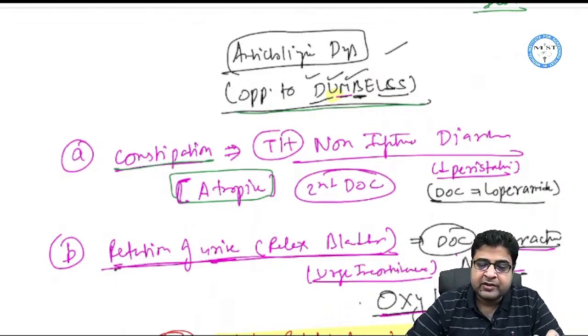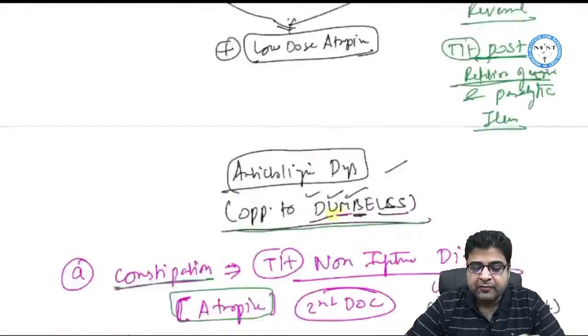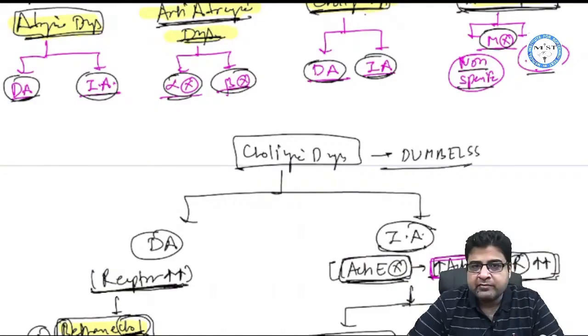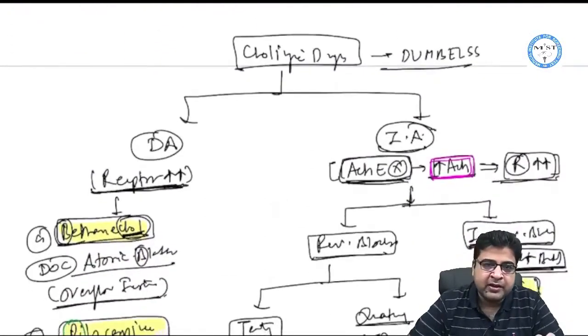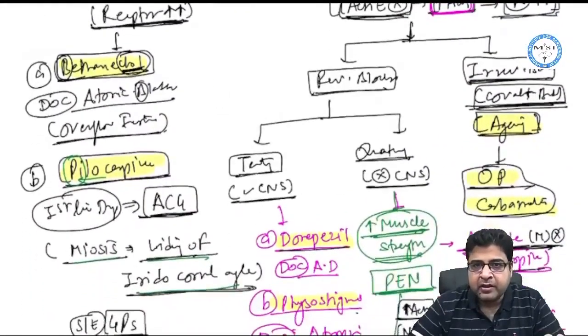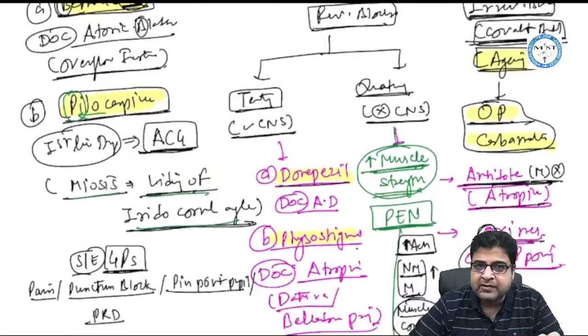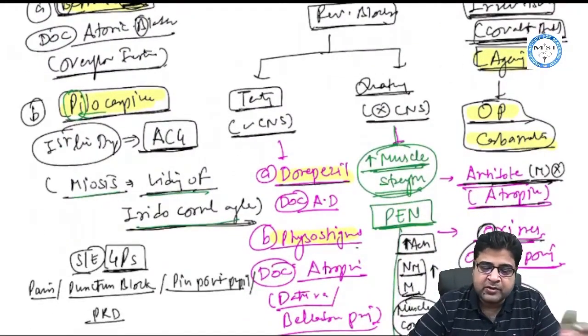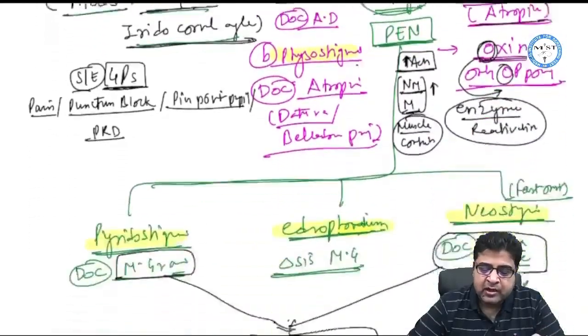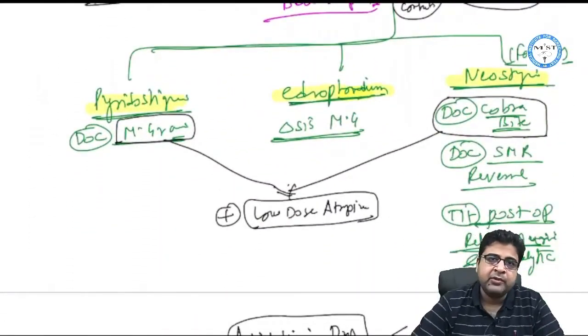So for anticholinergic drugs, just remember the opposite of DUMBBELLS. And for cholinergic drugs, you have to just remember the DUMBBELLS. So these medicines will lead to DUMBBELLS as an effect. There are 2 types of medicines, directly acting and indirectly acting. Directly acting: bethanechol, pilocarpine. Indirectly acting: reversible and irreversible. Irreversible are organophosphates and carbamates. Reversible has 2 types: medicines that act on the CNS, like donepezil and physostigmine. Quaternary drugs are mainly given to improve muscle strength, like pyridostigmine, edrophonium and neostigmine.